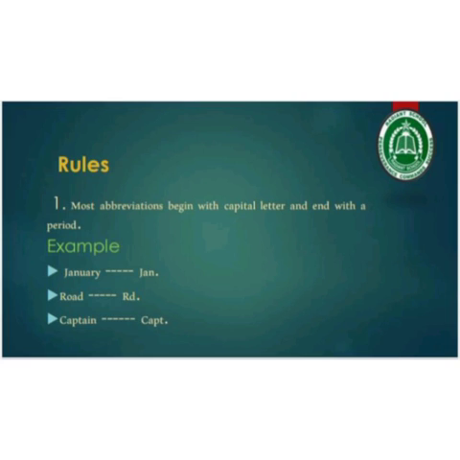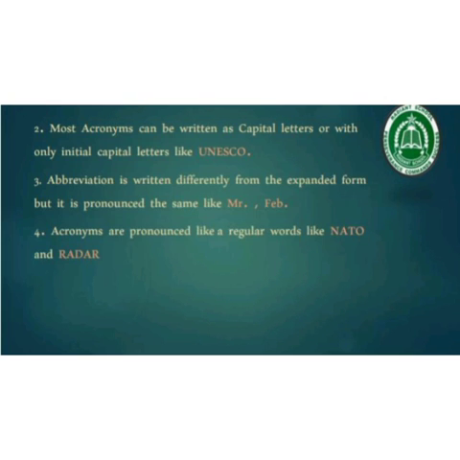Now students, let's move to the very interesting and important part of this topic, which is about rules. So what are the rules of writing and pronouncing abbreviations? Look at rule number 1. Most abbreviations begin with a capital letter and end with a period. You can observe this in the given examples: January, road, captain. In all of these examples, there is a capital letter and a period at the end.